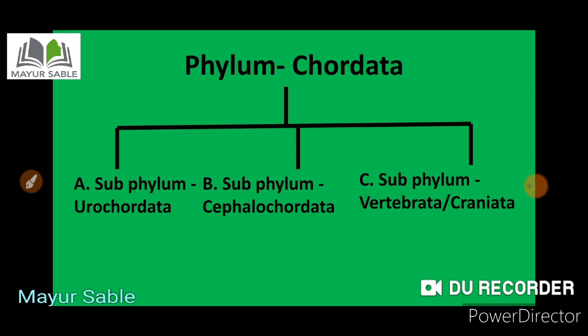The second important characteristic is the pharyngeal gill slits, present during at least some development stage. Then a single tubular spinal cord is present on the dorsal side of the body, and the heart is present on the ventral side of the body.